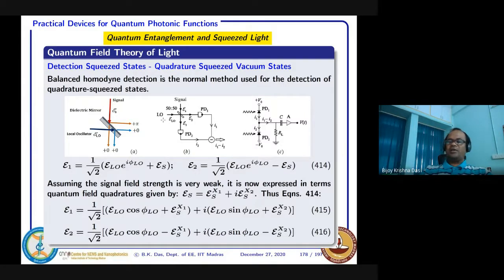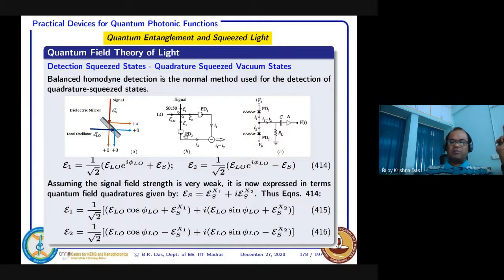So that's why normally we use this signal generated from the same laser source we will be using for local oscillator. And since their frequency is same, and you will be using two photodetectors here, I'll just explain, that's why it is called a homodyne detection technique. If their frequency is different, then it is called heterodyne technique. So heterodyne technique is also very popular, and homodyne technique also. Mostly homodyne technique is very popular in case of our optical communication system.